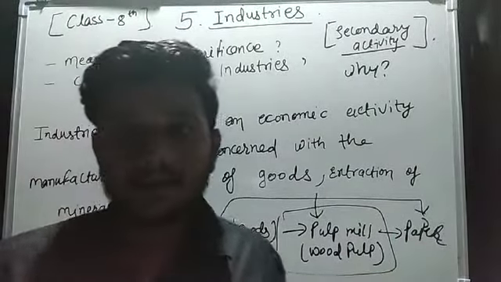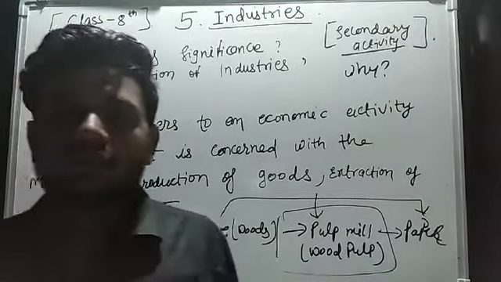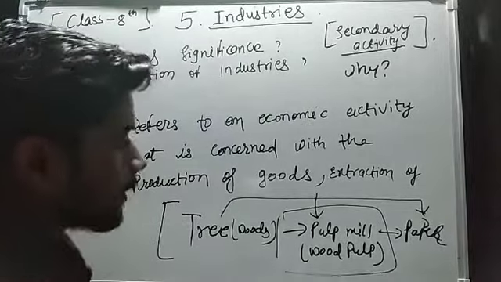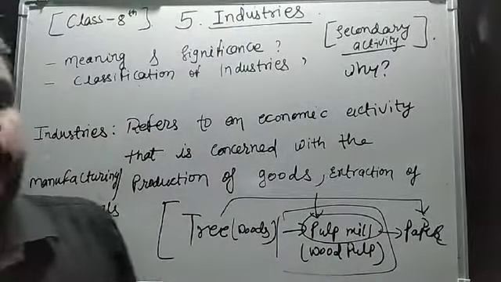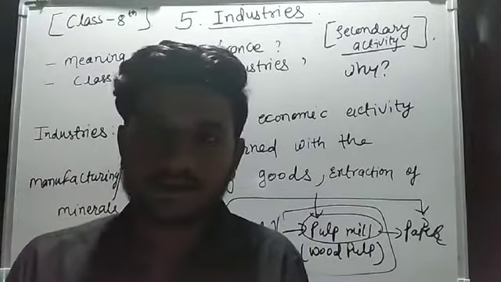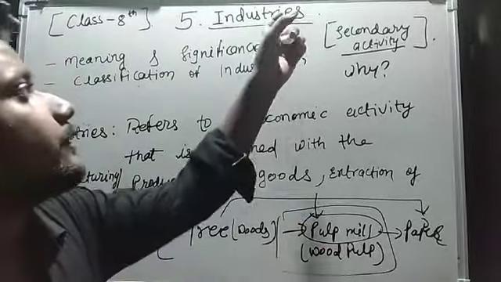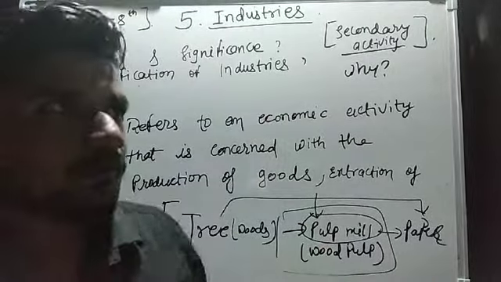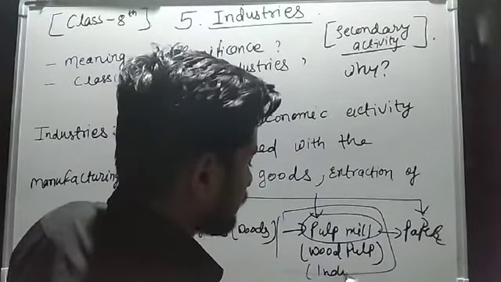All this can be called secondary or manufacturing activity, and all the industries and factories like this paper mill come under the purview of manufacturing. All this we call by the name of industries. So this pulp mill can be called the industry.